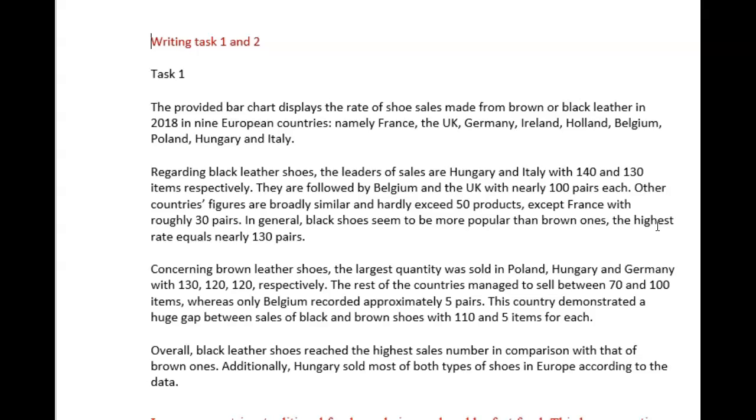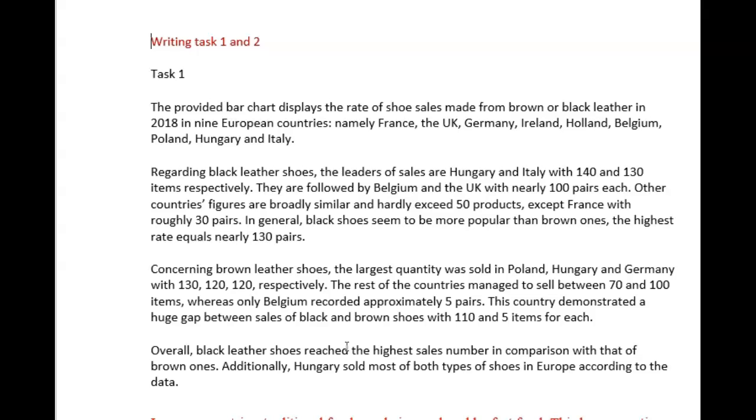So concerning brown leather shoes, the largest quantity was sold in Poland. No, the largest quantities, IES, were sold in Poland, Hungary, and Germany with 130, 120, 120 respectively. Okay. And here you have to put an and. The rest of the countries managed to sell between 70 and 100 items, whereas only Belgium recorded approximately 5,000 pairs, of course. This country demonstrated a huge gap between sales of black and brown leather shoes with 110 and 5 items for each. Fine.